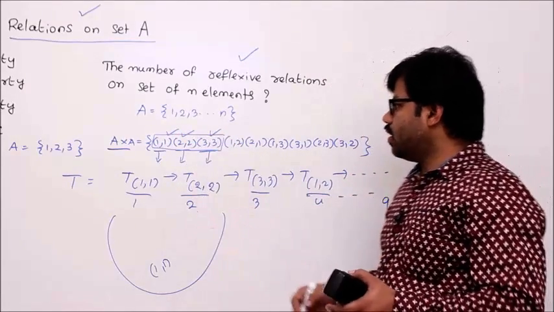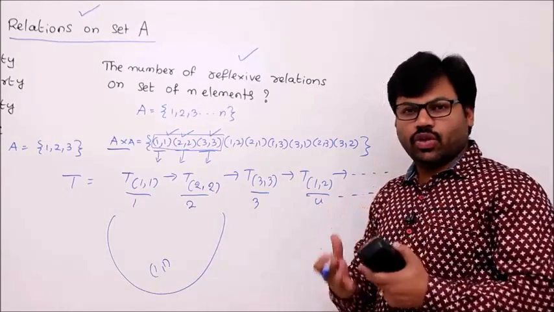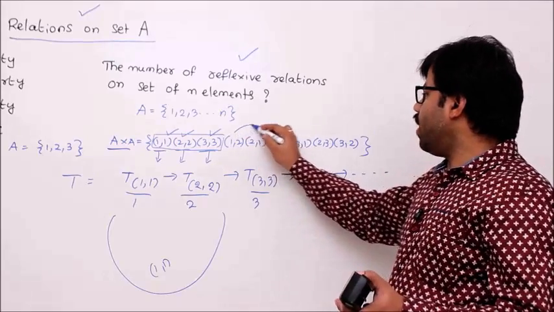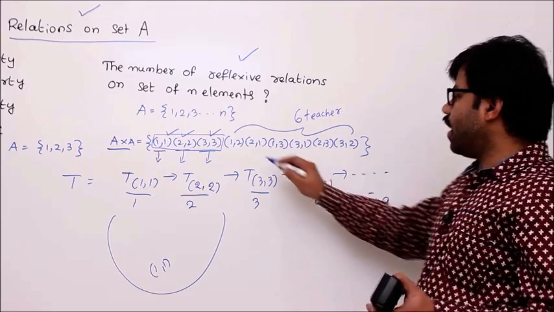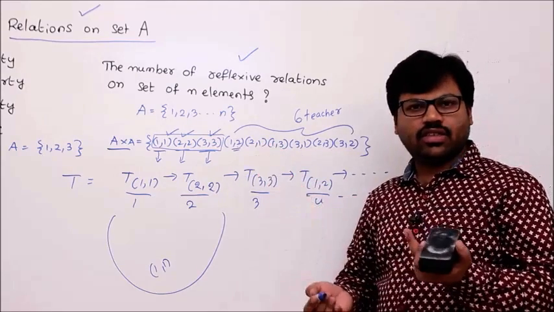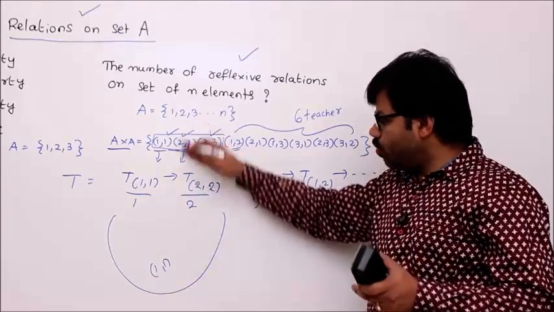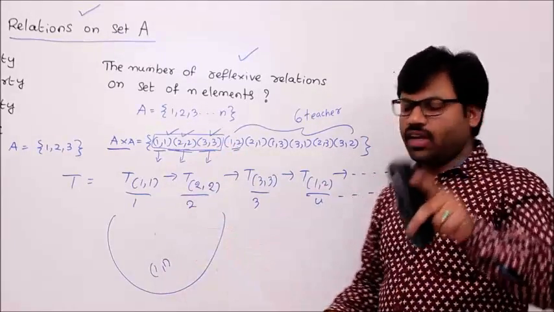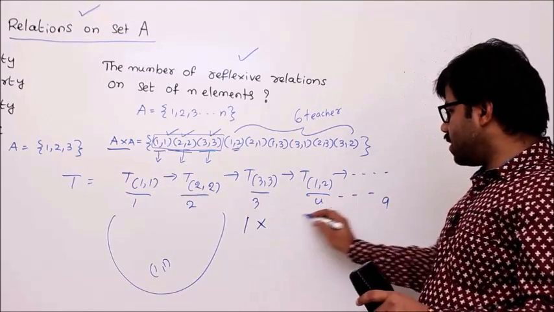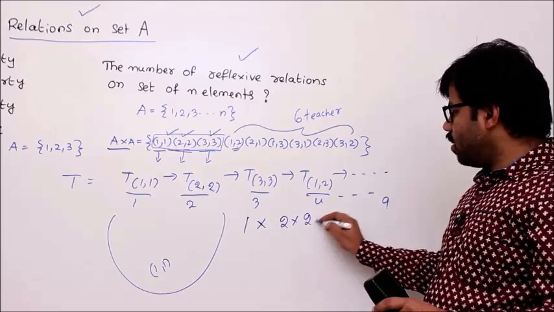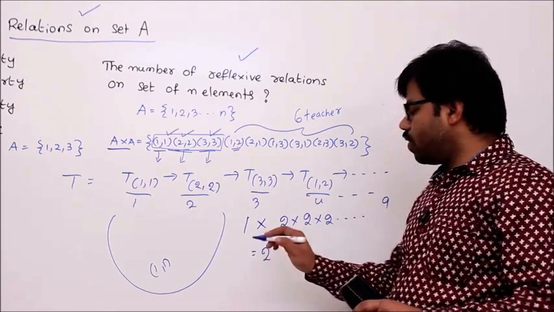It's like the question: you have 9 teachers, and these 3 teachers are compulsory. Then in how many different ways can you form a committee? It's simple. How many different ways you can select these 6 teachers matters, isn't it? We know that every teacher can be varied in 2 ways. Then 2 to the power of 6. What about these 3? This entire unit should be taken in one way, that means 1 into 1 into 1, into the remaining 6. Each remaining element can be taken in 2 ways. That's why 2 to the power of 6.